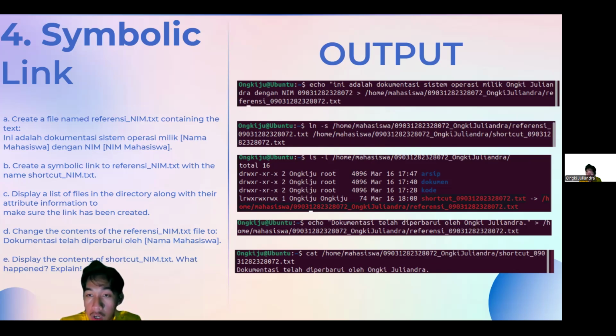The contents of the shortcut_name are the same as the contents in the referency_name. As you can see, the contents in the shortcut is "dokumentasi telah diperbarui oleh Ongki Juliandra", which means the shortcut is already connected to referency_name.